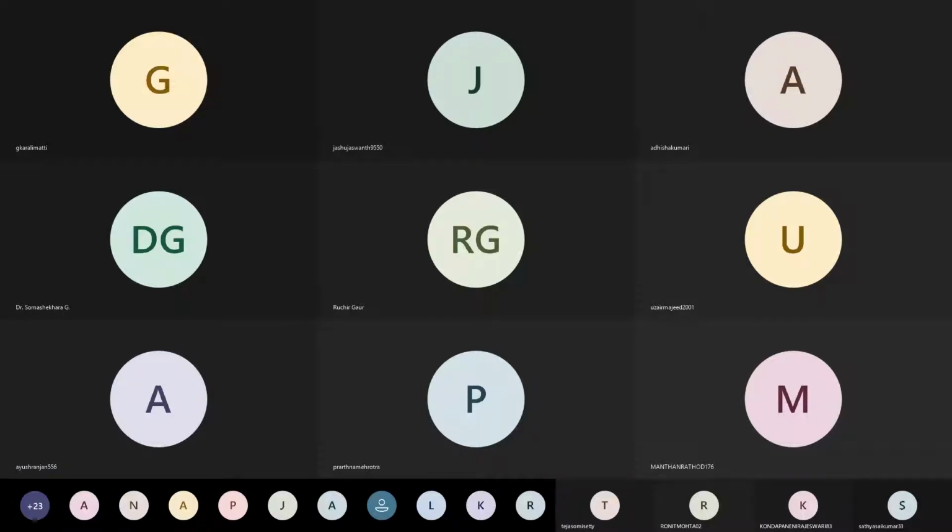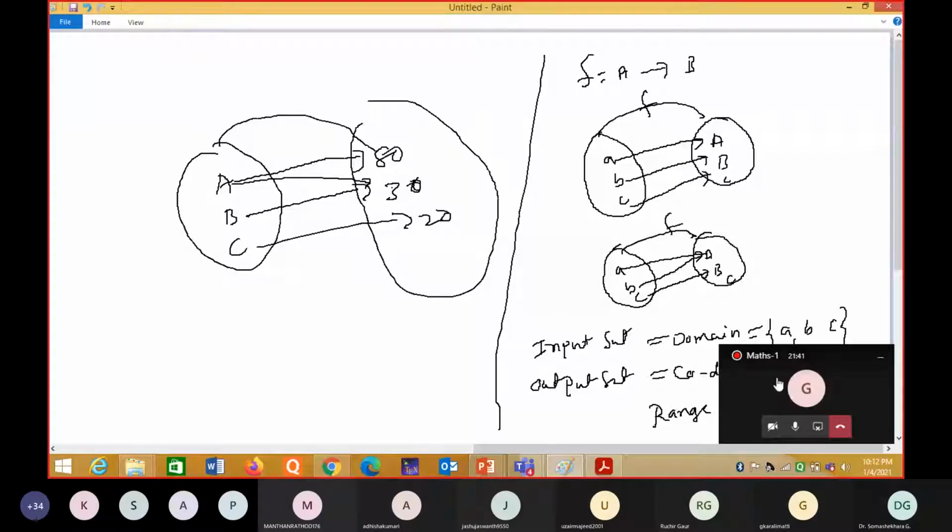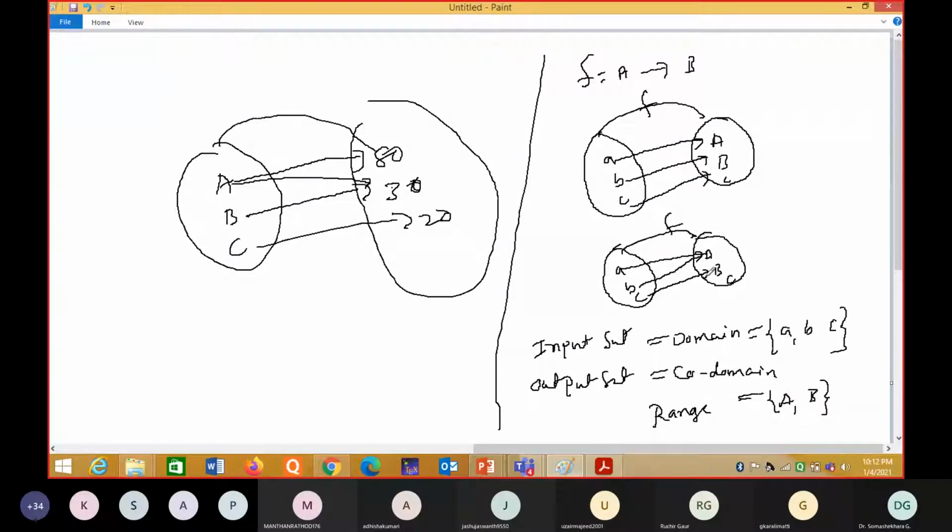Okay, the input set is the domain, ABC, and the output set will become the codomain or the range. Are you calling this entire thing the codomain or only this part?